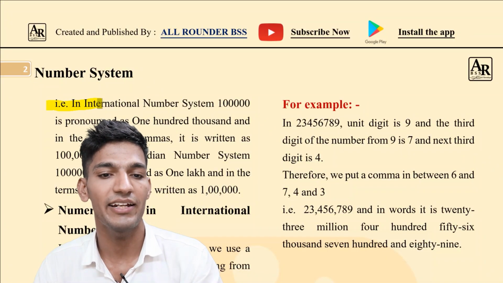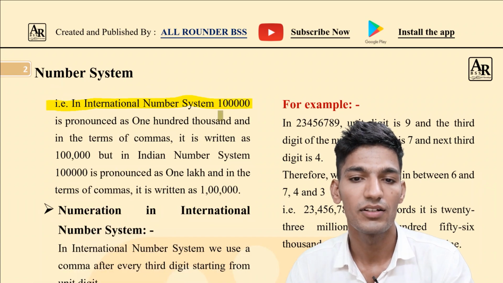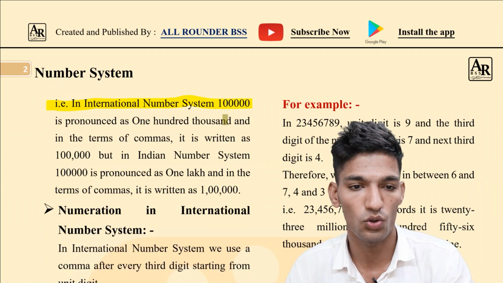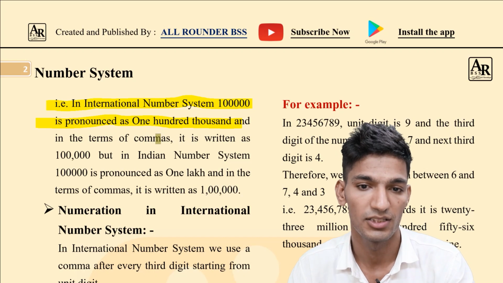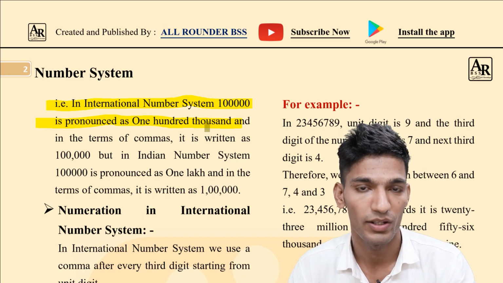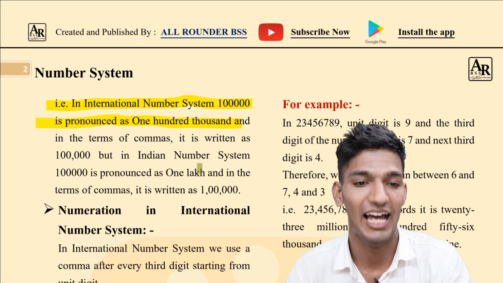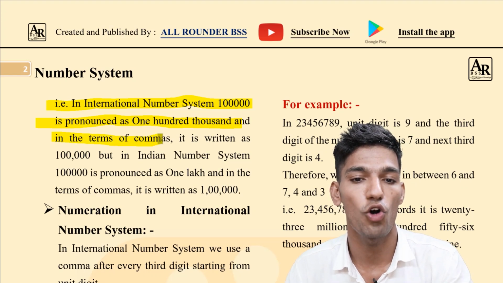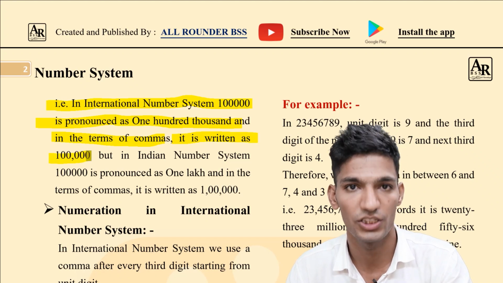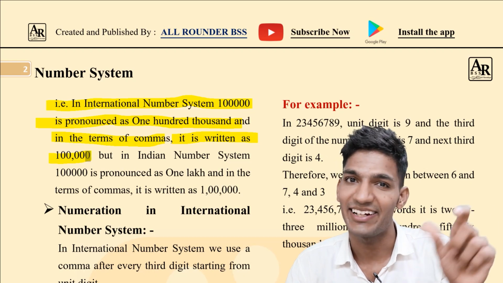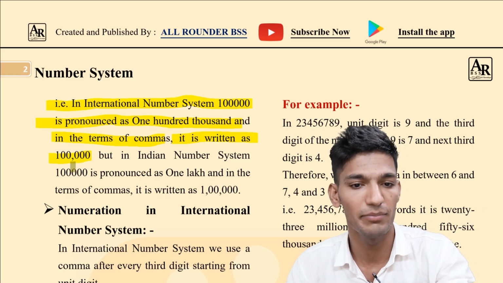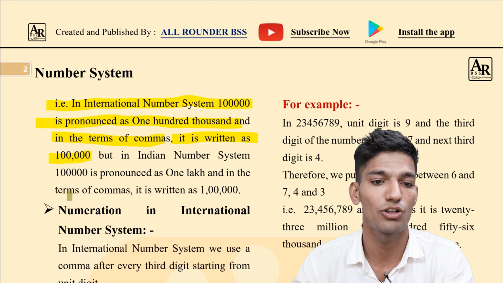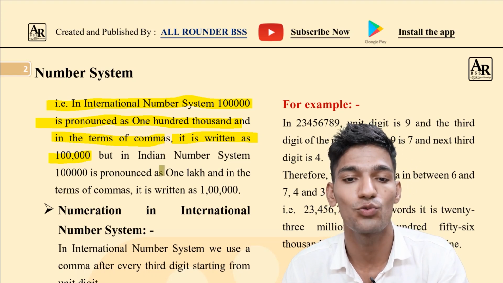For example, in the international number system, 100,000 is pronounced as one hundred thousand and written with a comma as 100,000. If we pronounce it in the Indian number system, the same number is pronounced as 1 lakh.